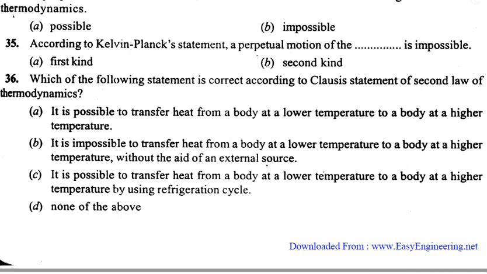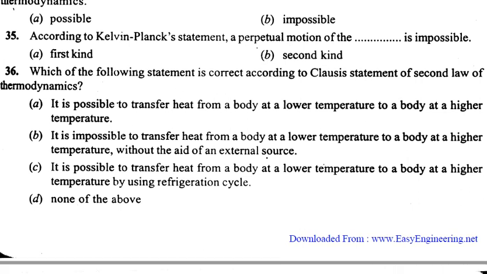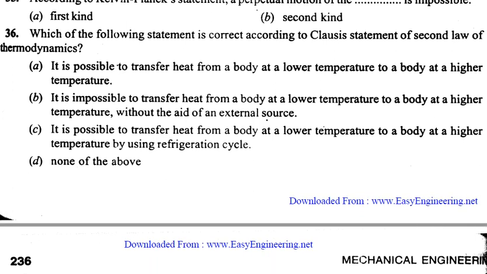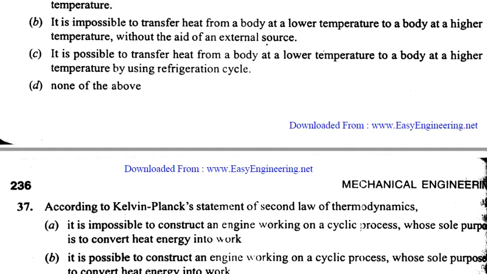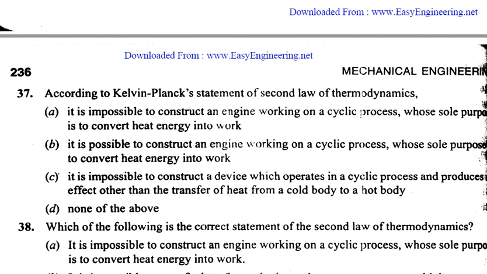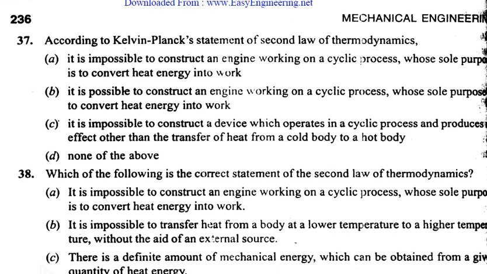So the correct answer is B, and you can make a trick to connect Clausius with C and C: Clausius for cold, C and C. You just have to remember it; it is not a principle, just a trick.